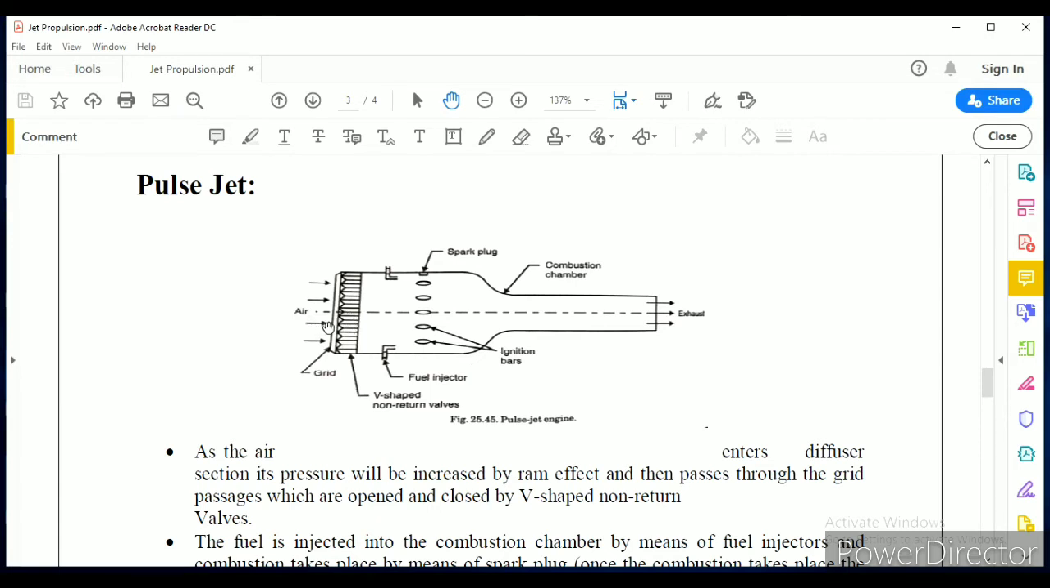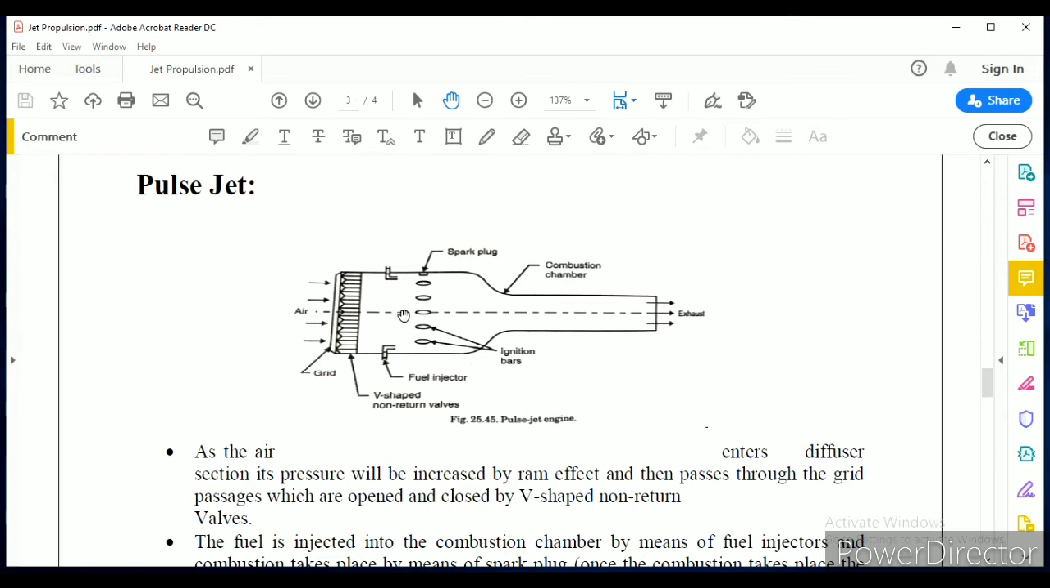As the air enters the diffuser, this section is the diffuser, its pressure will be increased due to the ram effect. I have already said, if the pressure is increased in the diffuser, that effect is called the ram effect. As the pressure increases, these valves will be opened, and the high pressure air enters into the combustion chamber. These are the fuel injectors, which inject the fuel, and the spark plug gives the spark, so